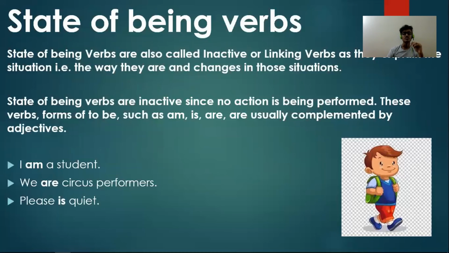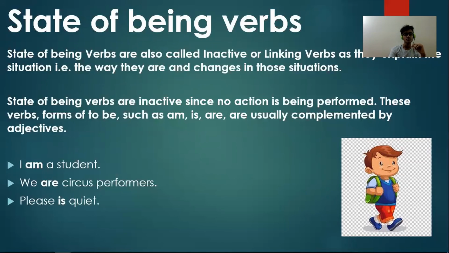Third, state of being verbs. These verbs are also called inactive or linking verbs, as they tell the situation, the way they are, and changes in those situations. These verbs are mainly composed of verbs such as to be, am, is, are, and they're normally followed by adjectives, but they can be used without an adjective.